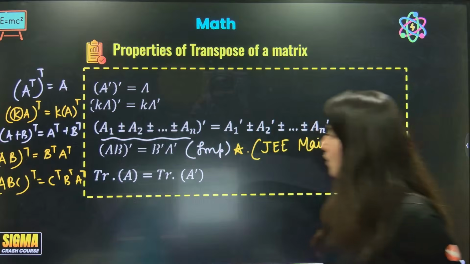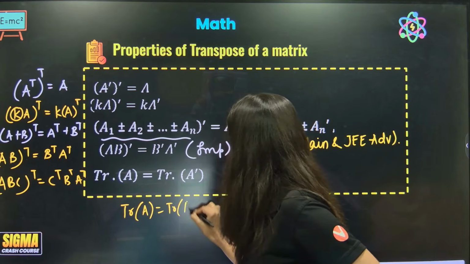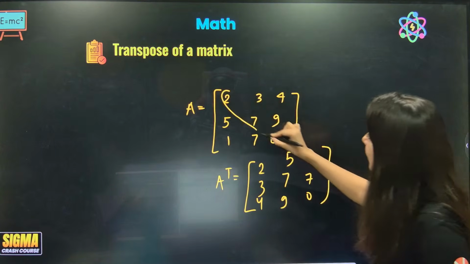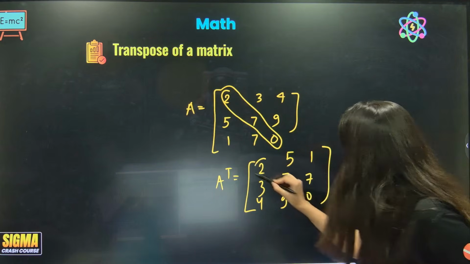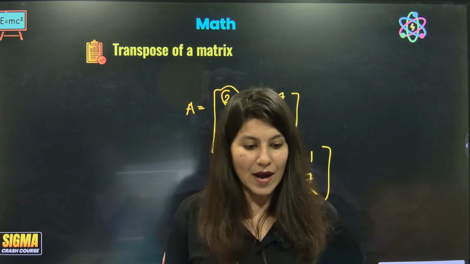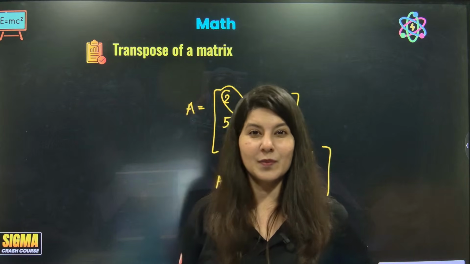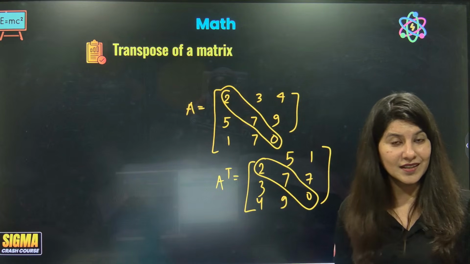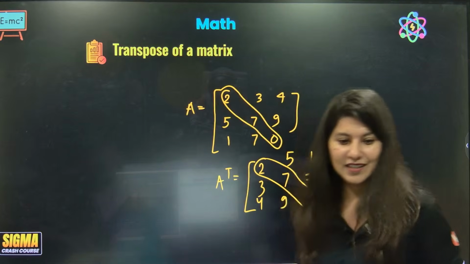Clear? Now, the trace of the A matrix is equal to the trace of A transpose. I can show it to you also. Tell me, what is the sum of diagonal elements of this matrix, the A matrix? Ma'am, 2 plus 7 plus 0, 9. And here also the same. What does that mean? One important thing to notice, observation skills, my dear students. Is your brain braining? The A matrix and A transpose have the same diagonal. Think about it.